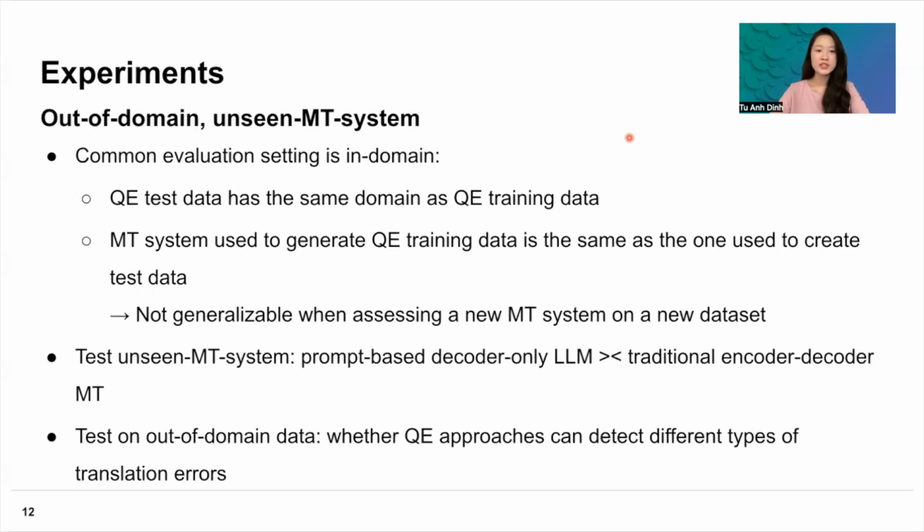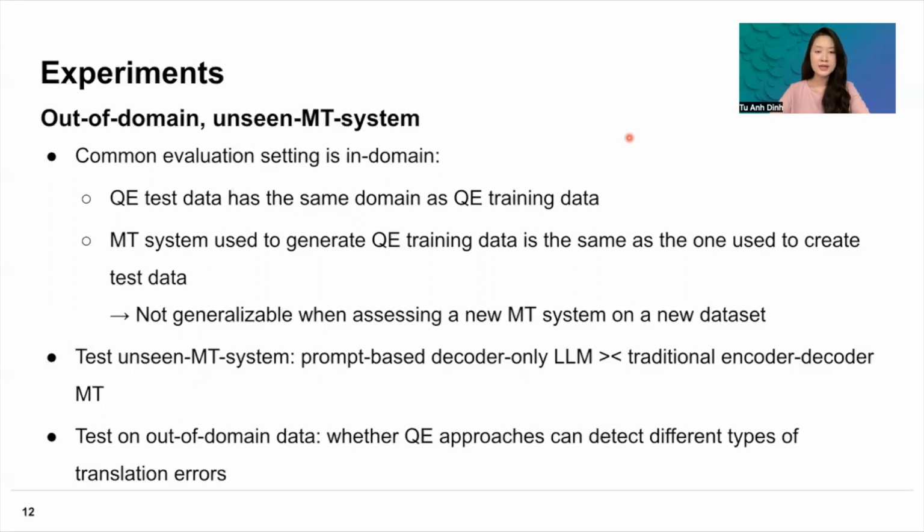So this would not be generalizable when assessing a new machine translation system on a new dataset. Therefore, we perform experiments on out-of-domain data and unseen MT systems. So for unseen MT systems, we test quality estimation approaches on a prompt-based decoder-only large language model, as opposed to the traditional encoder-decoder machine translation system as we have seen in the in-domain setting.